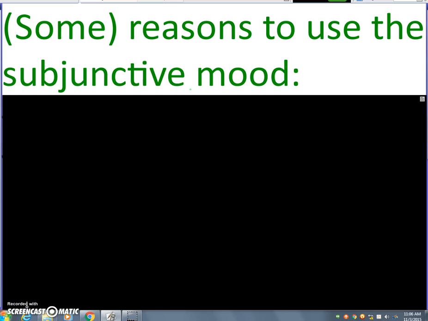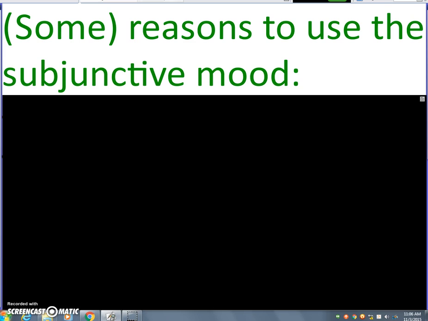Class, we've been spending time learning how to conjugate a verb into the subjunctive. Take the present tense yo form, drop the O, add the opposite ending, and now we're going to find out why we even need to know it. Well, as I've been mentioning, a lot of times those same exact steps are used to form commands, but that's not what we're focused on right now.